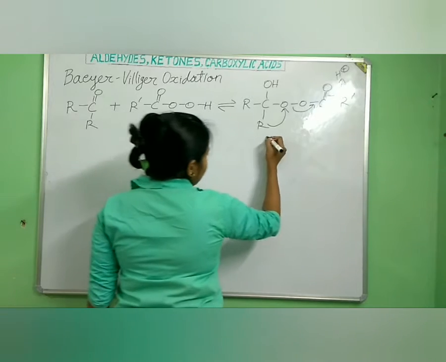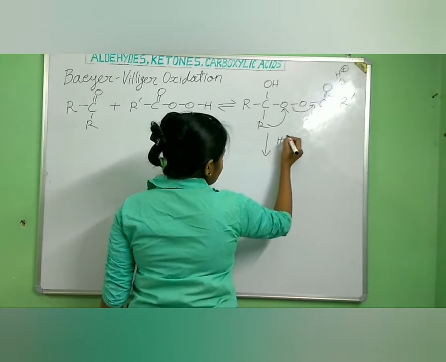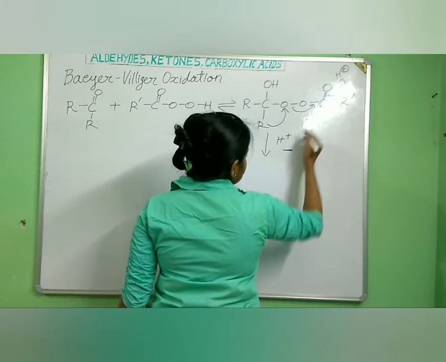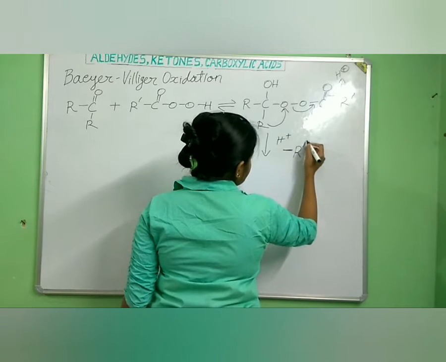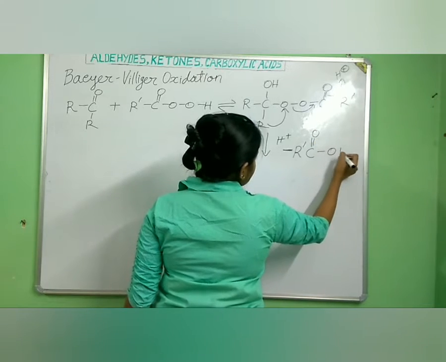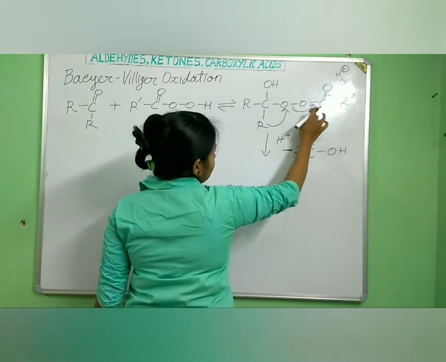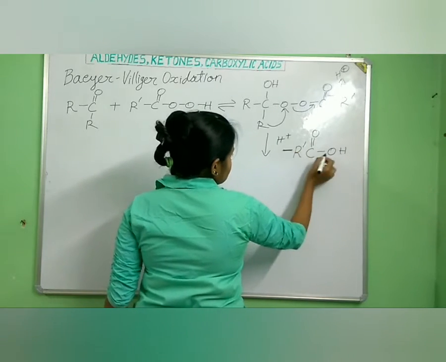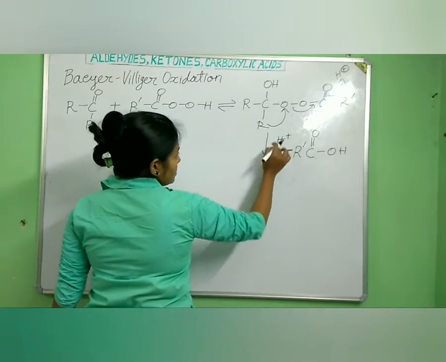Here there is removal of one carboxylic acid, R' C double bond O OH. So there is removal of this carboxylic acid, and this is acid catalyzed.